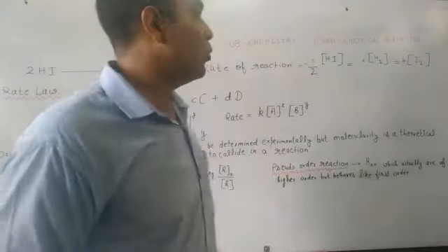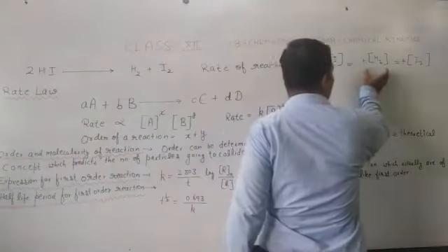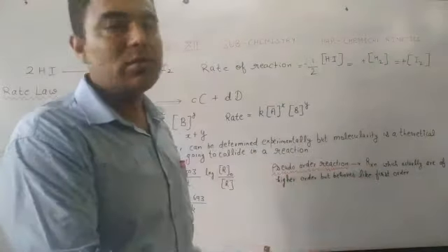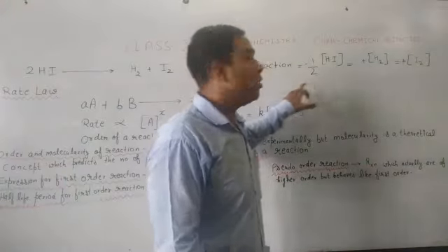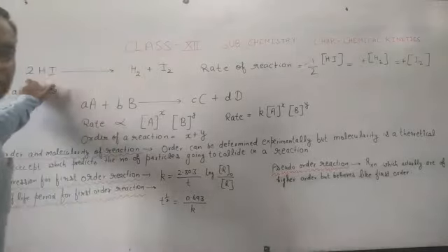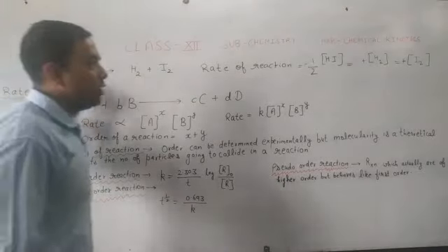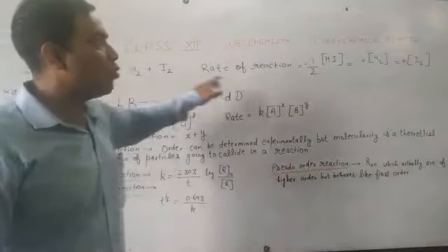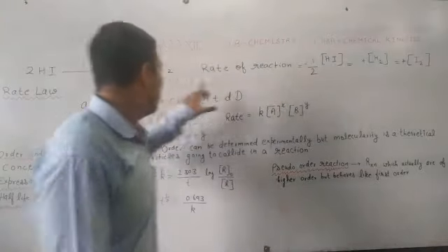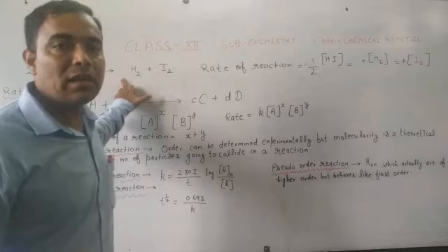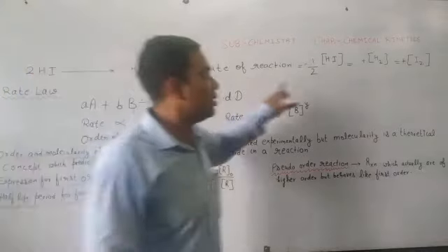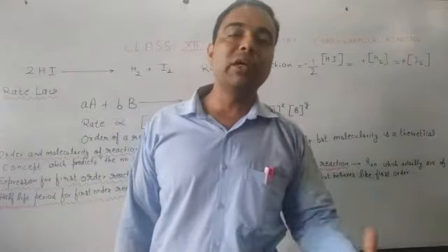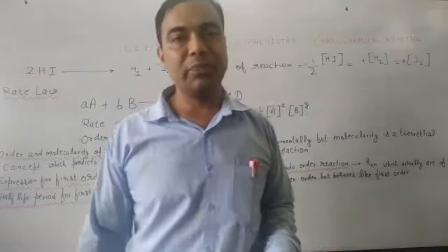If you want to show the equal value of products for H2 and for I2, then we'll write here 1 by 2 because the stoichiometric coefficient in front of HI is 2. We will divide by 2. If it was 3, then we'll write here 1 by 3. If in any other example it is 4, then we'll write here 1 by 4. So it will be divided by the stoichiometric coefficient.